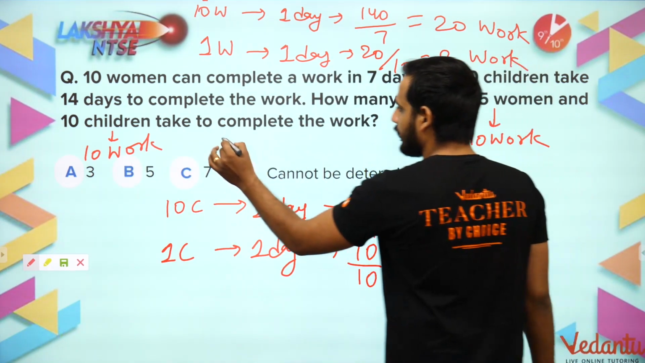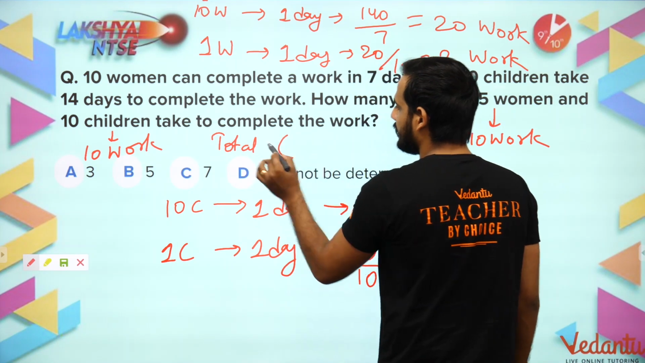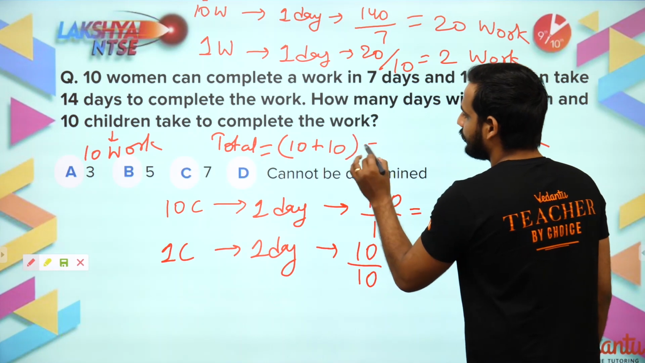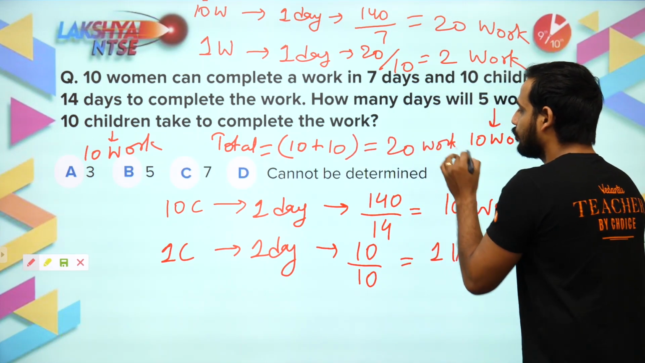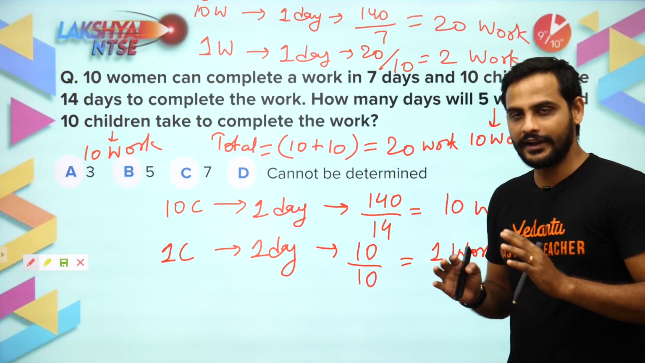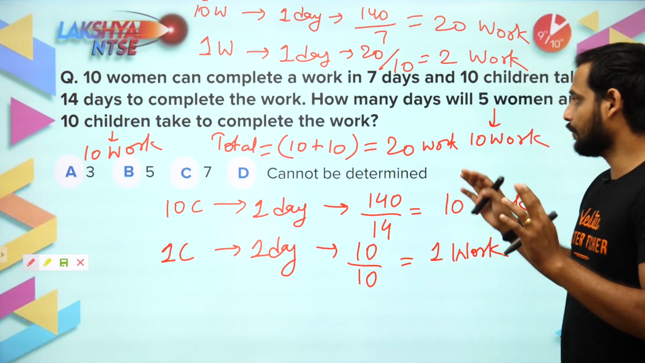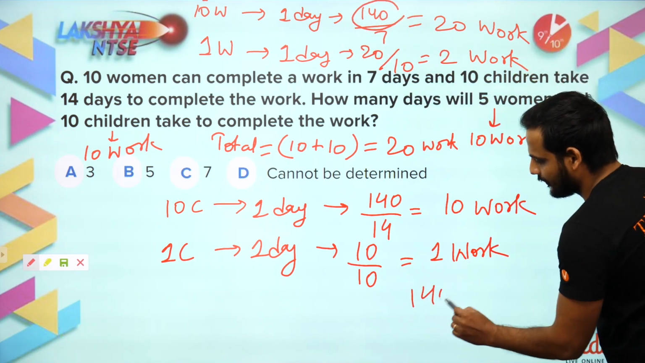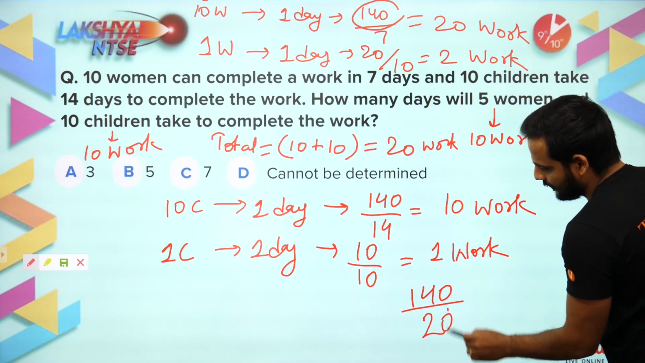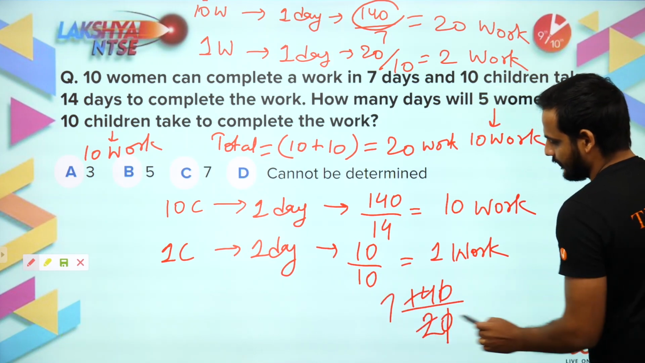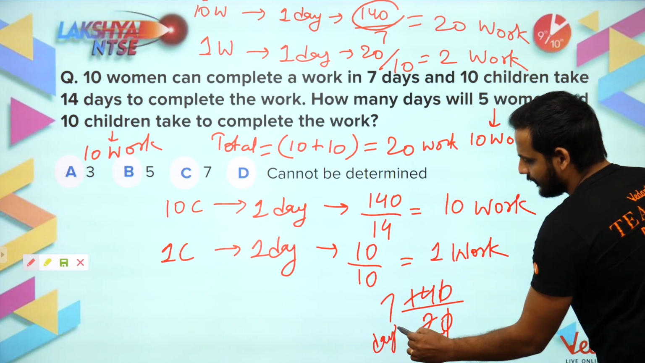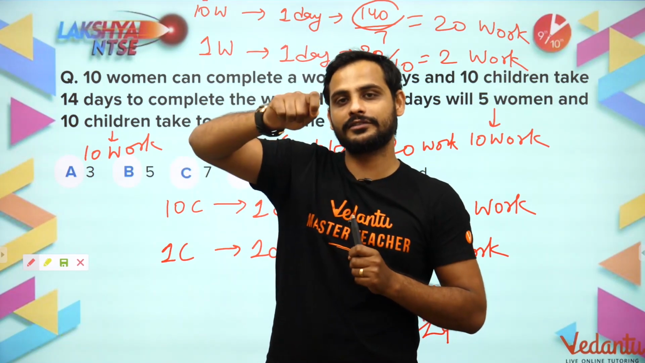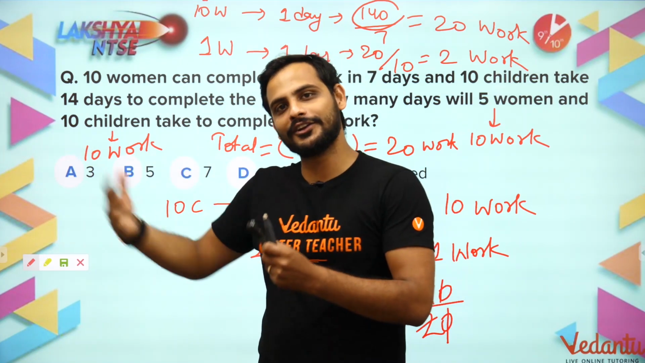So overall total work completed by them in one day is 10 plus 10, which is equal to 20 work. They are completing 20 work in one day. What is the total work we have got here? 140. So we'll divide 140 by 20. You will be getting 7 days. They will complete it in 7 days. So we again go to the basic only: one work is done by one child in one day, and two work by one woman in one day.